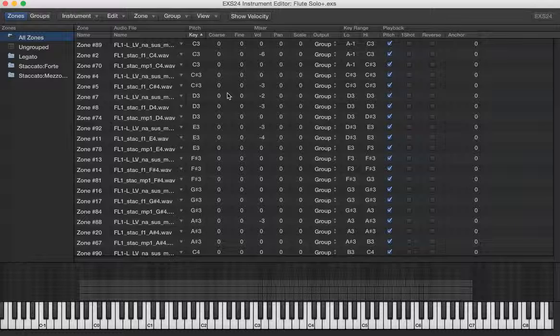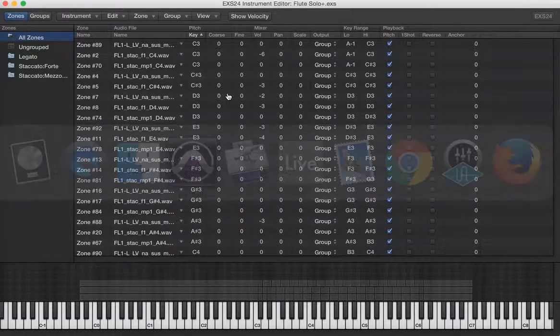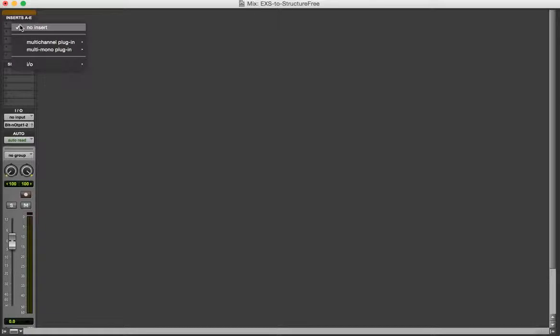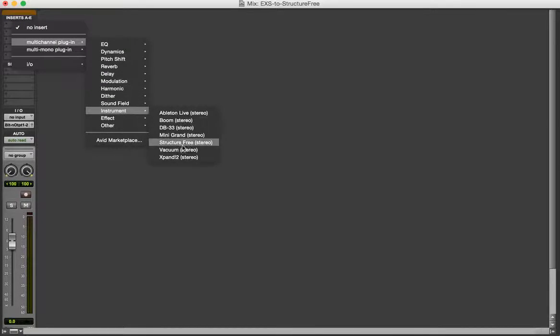Okay, and that's done in Logic, and then I can go to Pro Tools, and I've got an instrument track again created here. Let's bring up the mixer, and on my inserts I'm going to load up a Structure Free.